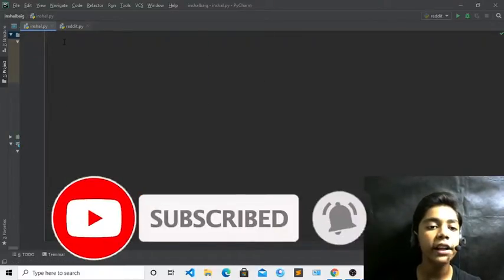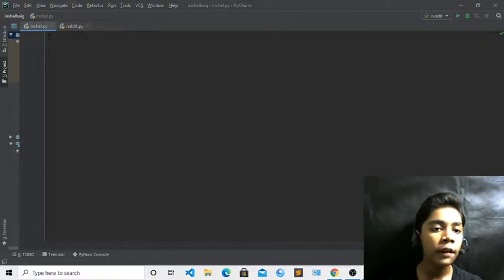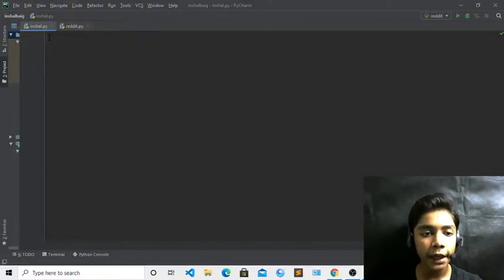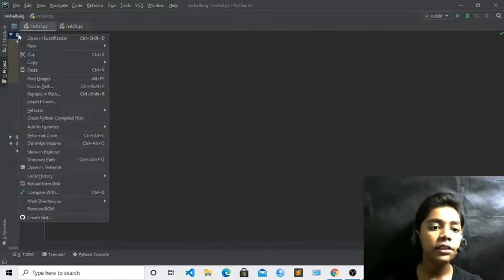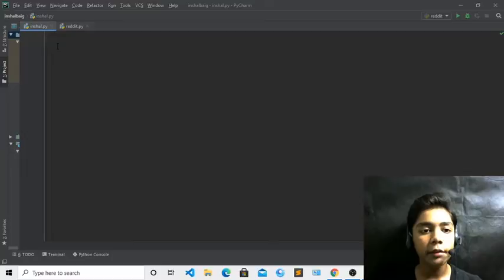If you want to create an HTML file you can also do that, but we are working with Python, so you have to create a Python file. The .py extension is really important; if you don't add .py it will be automatically made a Python file. Now you can see I have made one file, inshal.py, and now I will work on it.